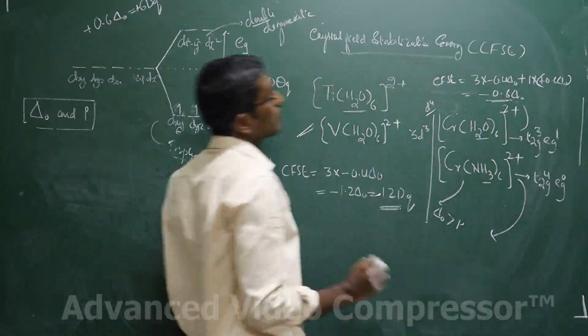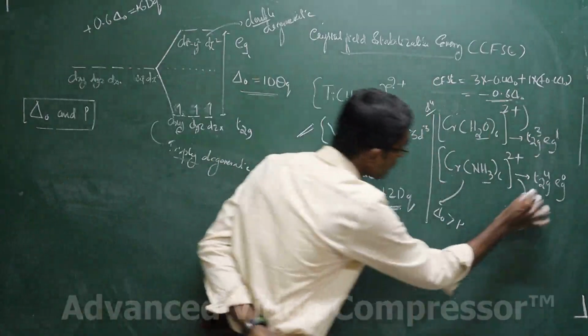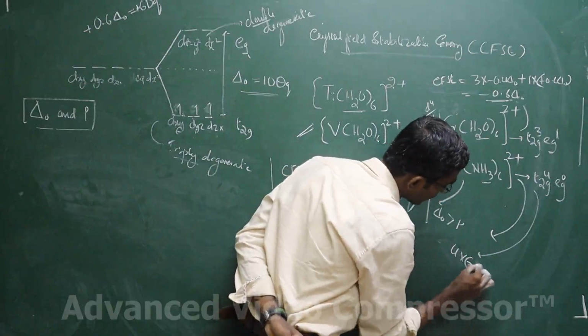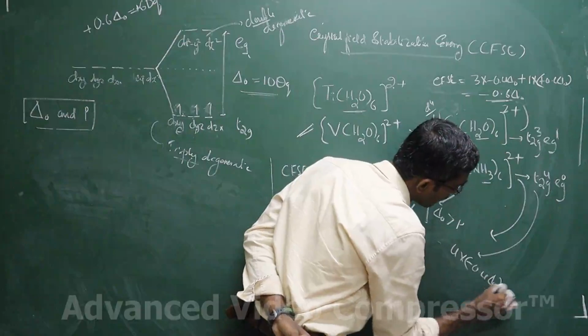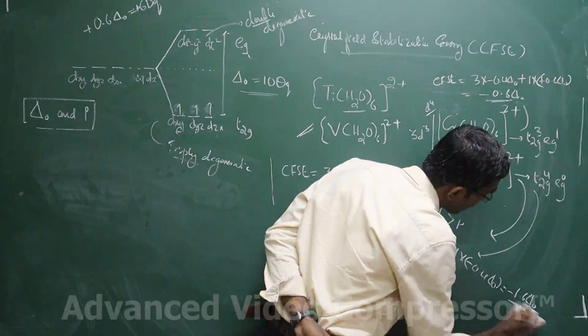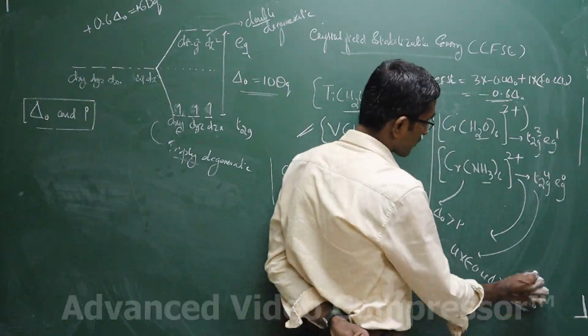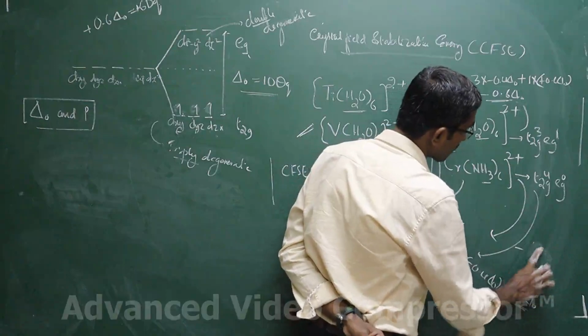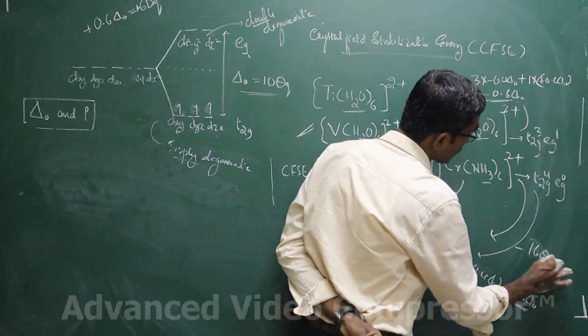This is the CFSE. Whereas CFSE for this is 4 into minus 0.4 delta naught, or minus 1.6 delta naught, or minus 16 Dq.